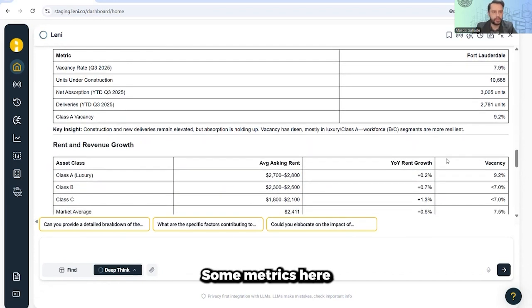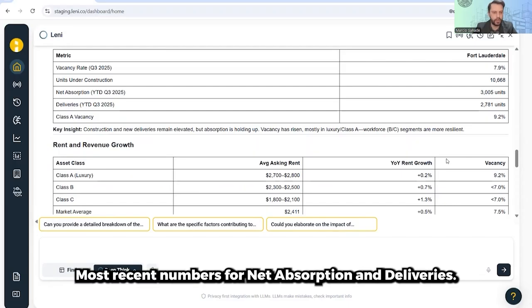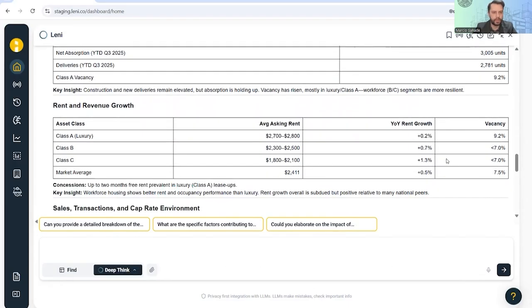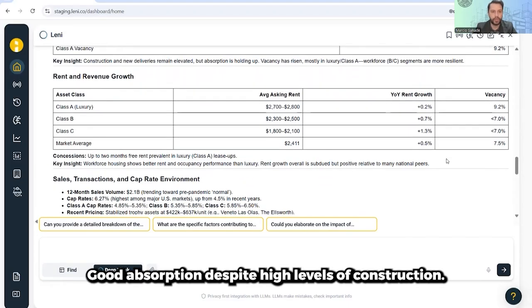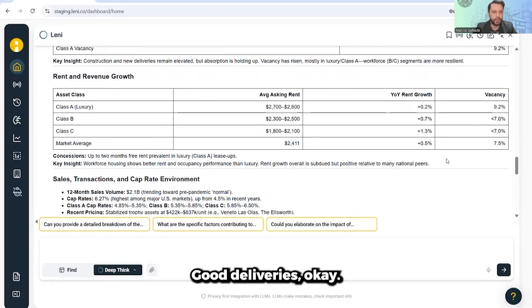Vacancy rate, some metrics here. Most recent numbers for net absorption and deliveries. Key insight, interesting: good absorption despite high levels of construction and deliveries.